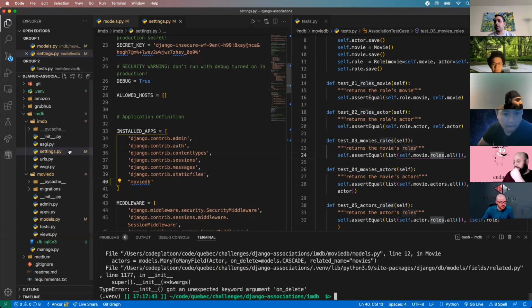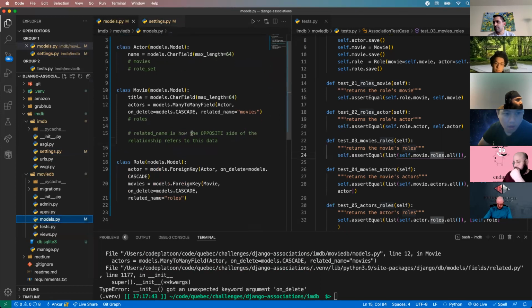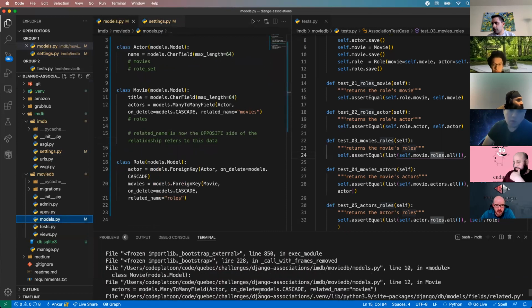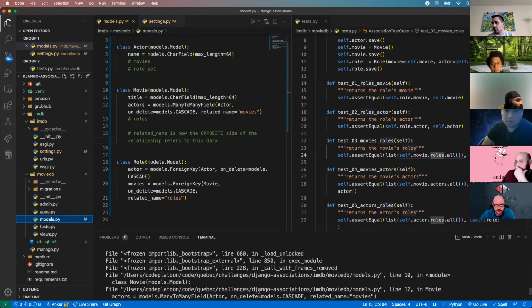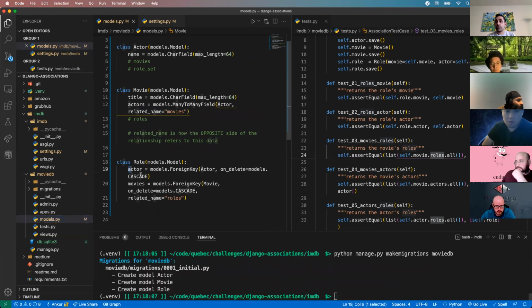Delete. All right, so I have an error in my models. That's fine. Go to models. Next for line 12. So I guess for Cascade, we don't need this. All right, take that away. All right, so I guess you use onDelete only for foreign keys. Many-to-many does not care about onDeletes. Good to know. All right, so we got our models. My migration's made. We wanted to migrate. manage.py migrate.